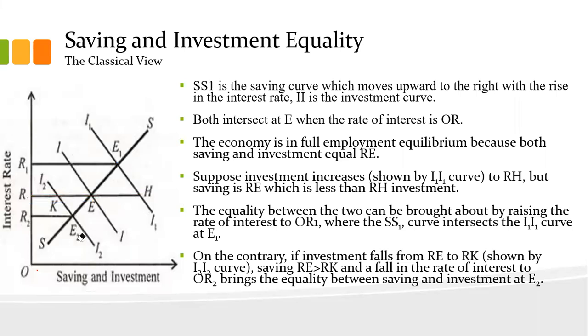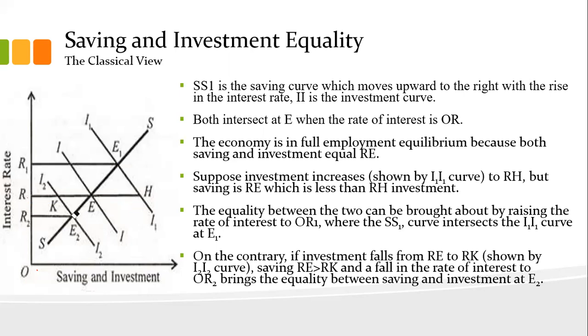So we can say that our savings are greater and investment is less. In this case, we need to decrease the rate of interest. At R2 we need to take the interest rate, so that we can get the equality between savings and investment at point E2.